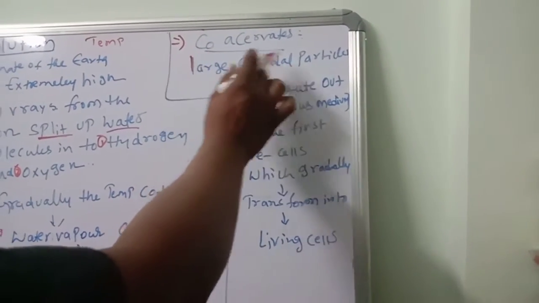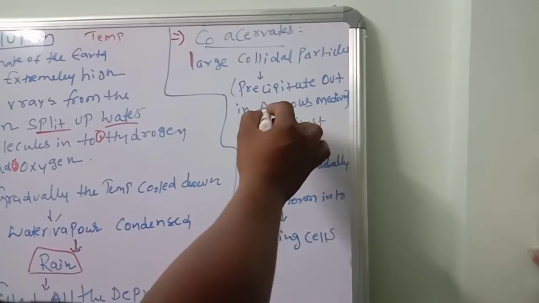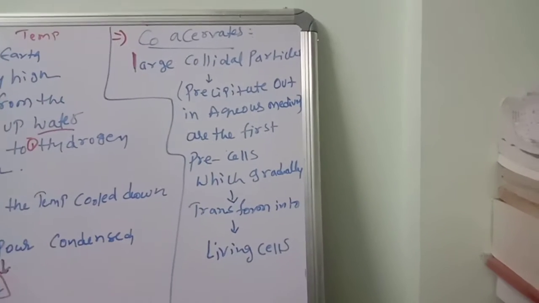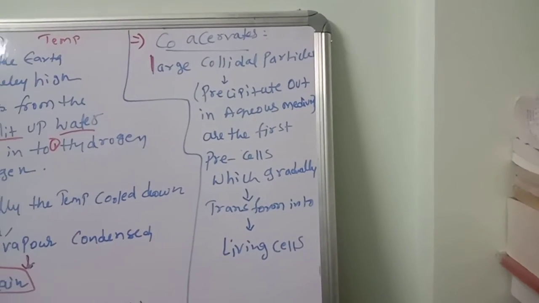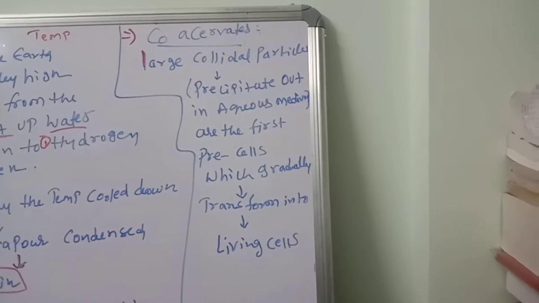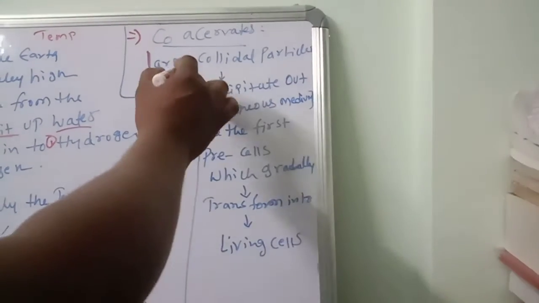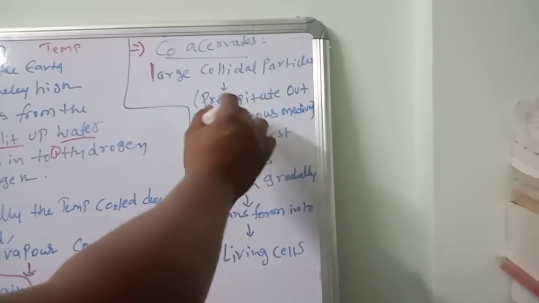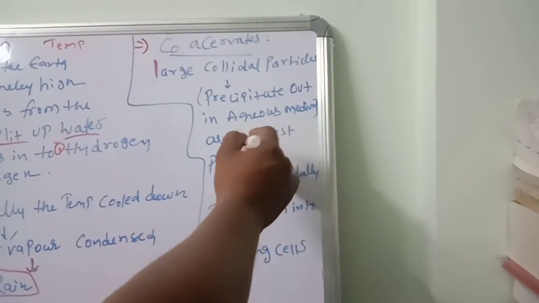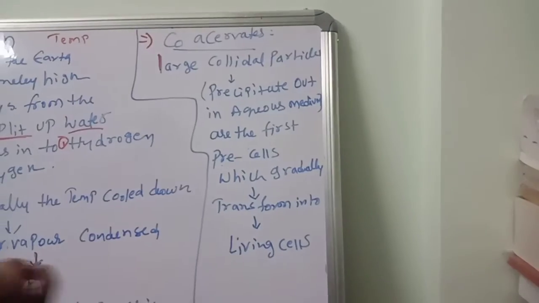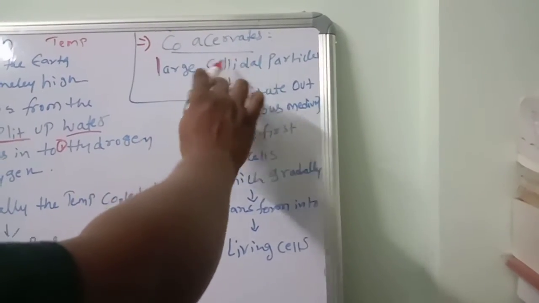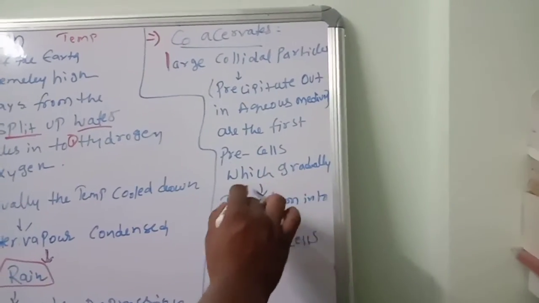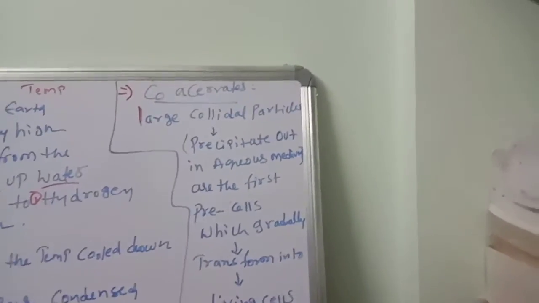Large colloidal particles precipitate out in aqueous medium. The rainwater fills the depressions to form water bodies. In the water bodies, whatever large colloidal particles are there precipitate out and come out from the aqueous medium. These coacervates are the first precells, which gradually transform into living cells.